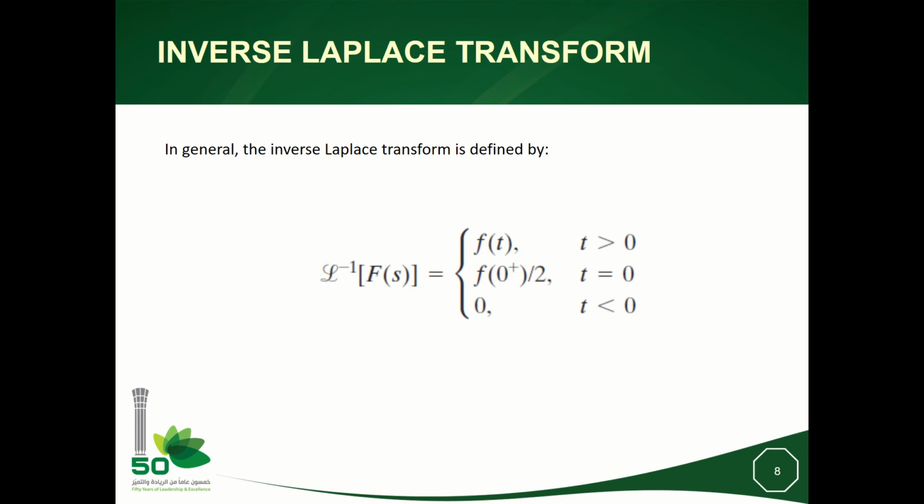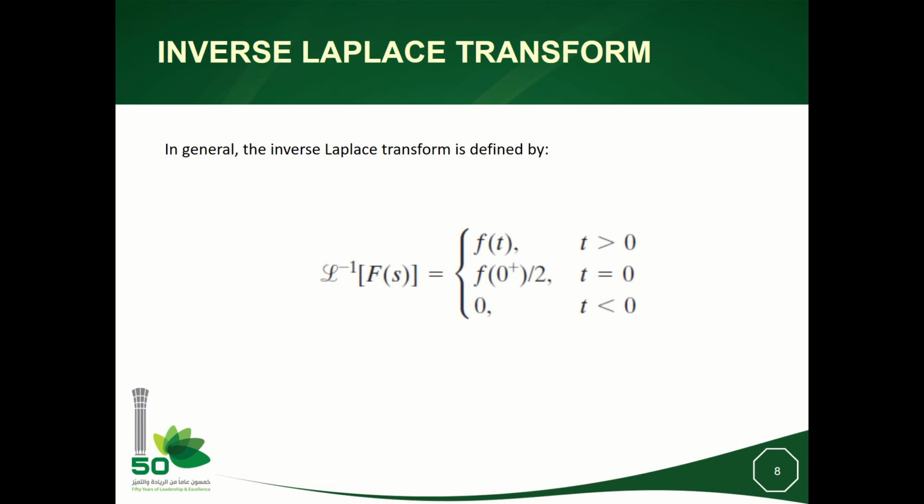The signal ft may be singular at time t equal to 0, because in reality we always switch at time t equal to 0 to some value. When we study realizable systems, the signal or the system will not react if we speak about causal systems and causal signals. So the system is not responding when time is negative. This is why we may have a jump of a signal at time t equal to 0.